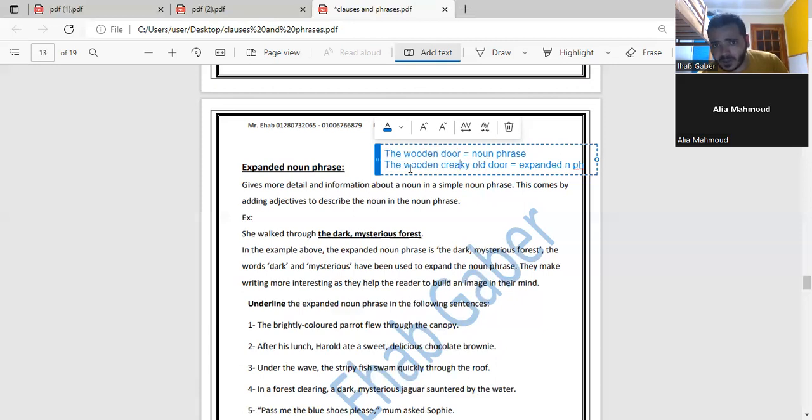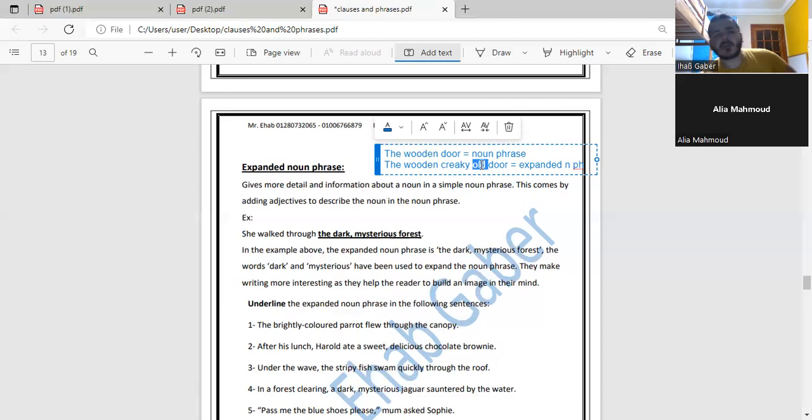So here the modifiers are the, wooden, creaky, old. We have 4 modifiers describing or modifying door. So it's more than 2 or 3 modifiers. So it will form a phrase called expanded noun phrase. Remember, I'm taking the noun in both phrases, noun phrase and expanded noun phrase. Hoping you got it. Did you get it?